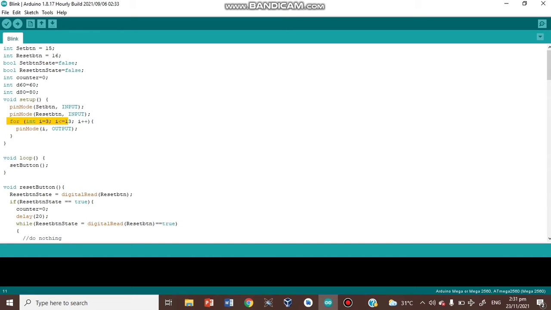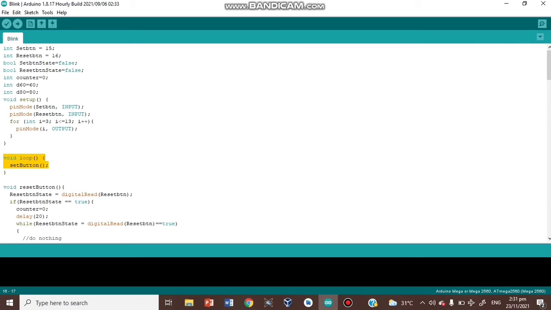And for the first statement, int i equals 3, then i is greater than or equal to 13. Dito lalabas yung result or yung output. Then void loop.